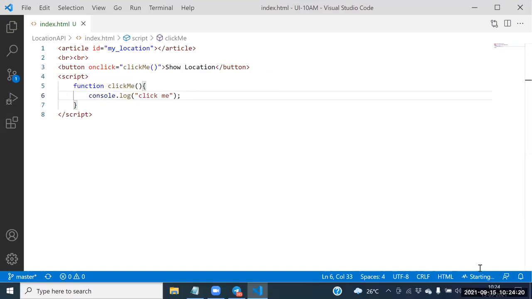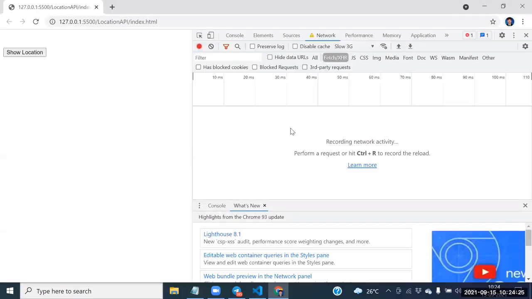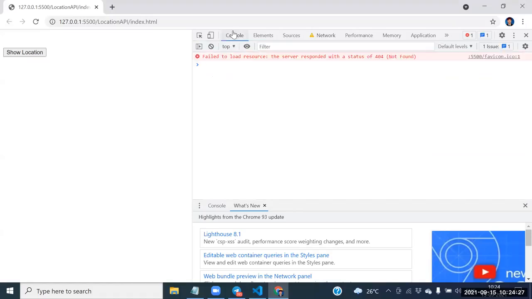Please click the word go live. Go live. Renika, see this click one show location. Renika, can I go to the console? Can I click the button, show location? Which function executed? Click me function executed.